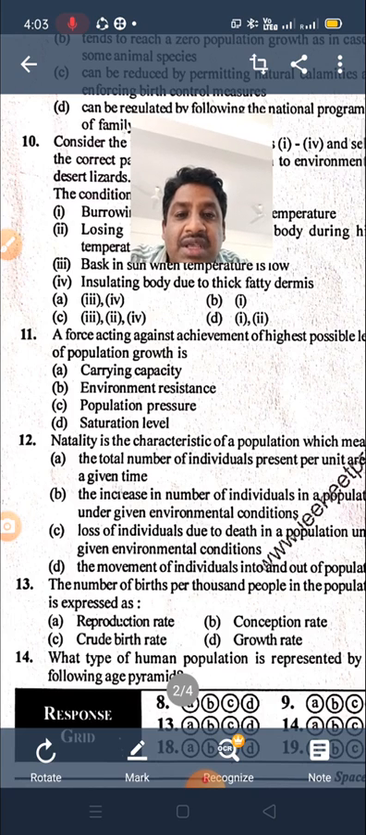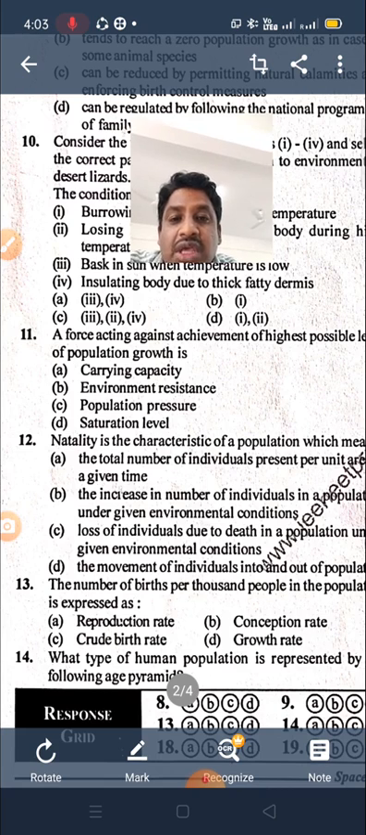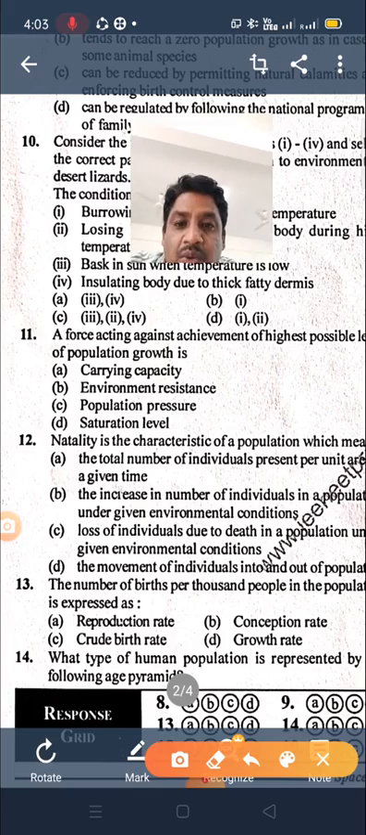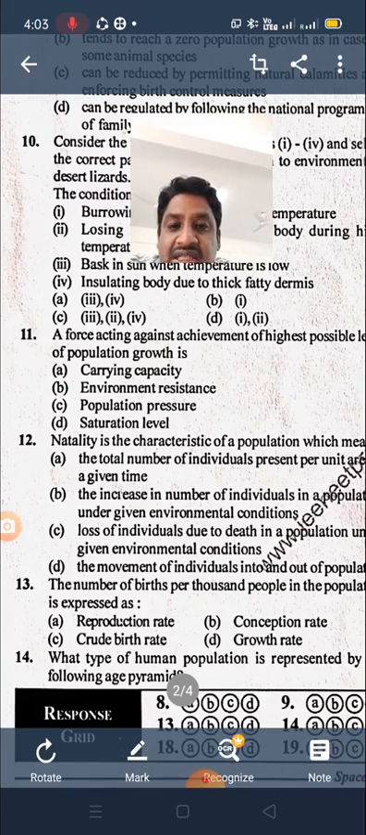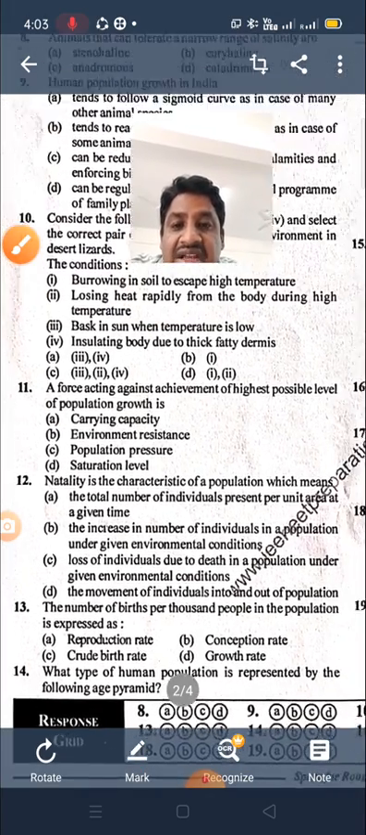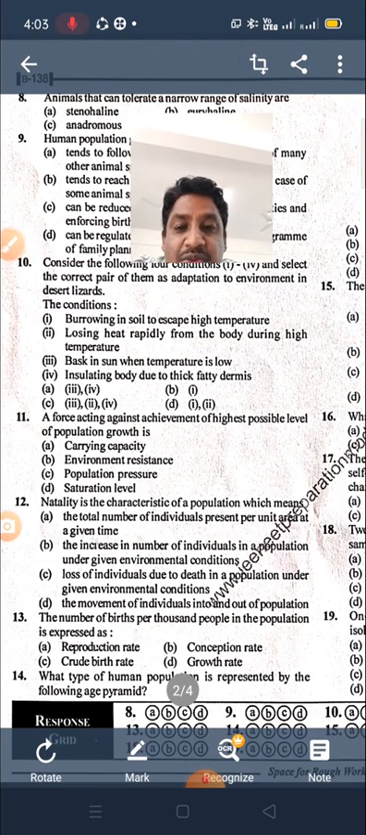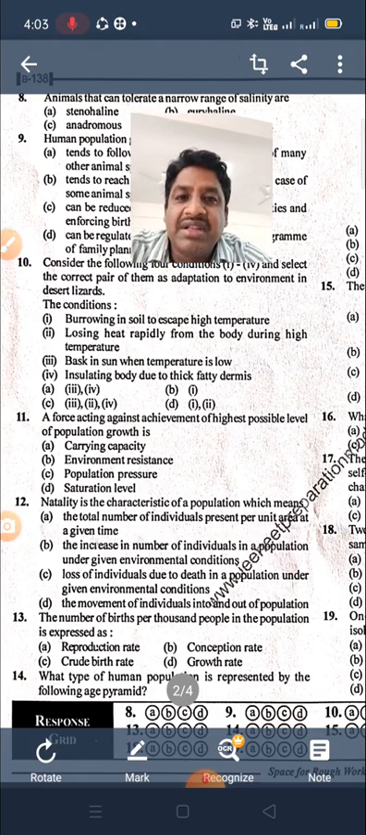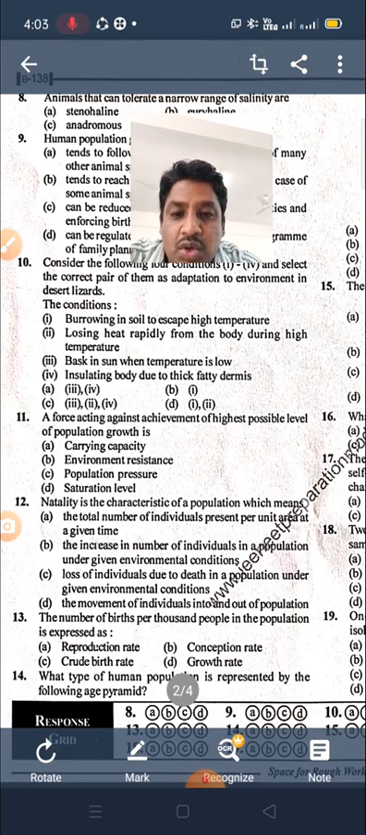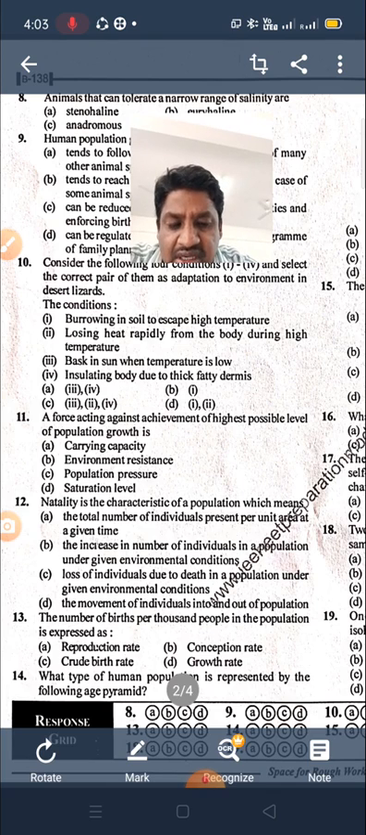A force against the highest possible level of population growth is called the environmental resistance. So that's why option B is the right answer. Next, natality is a characteristic of population, which means birth rate. So birth rate increases the population. So you can see here which one is the increase.